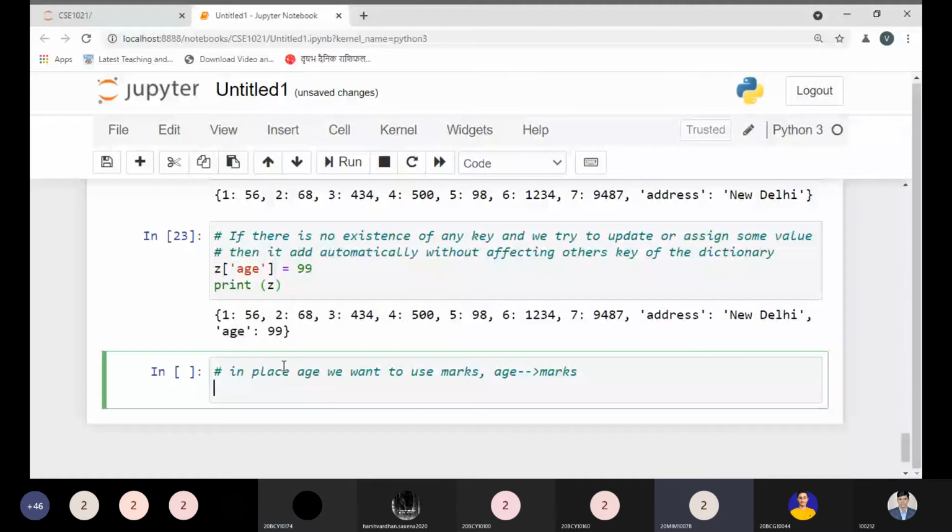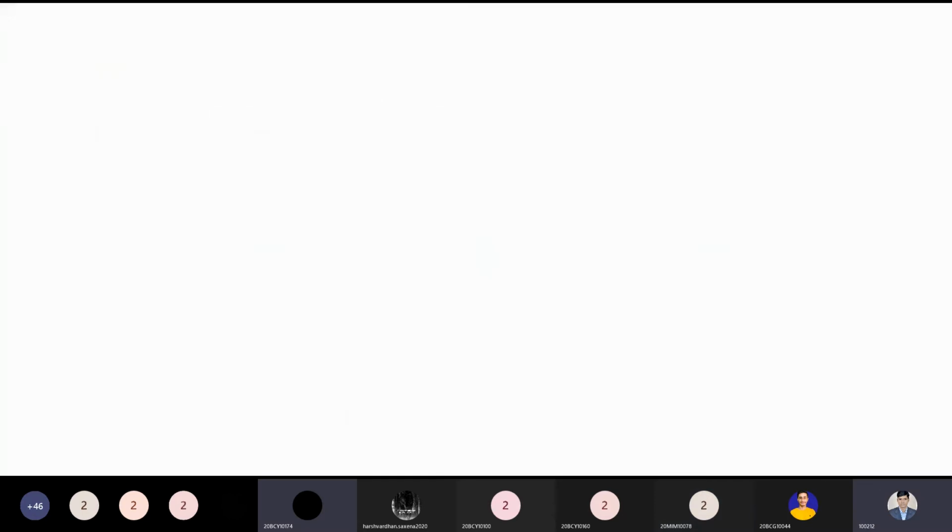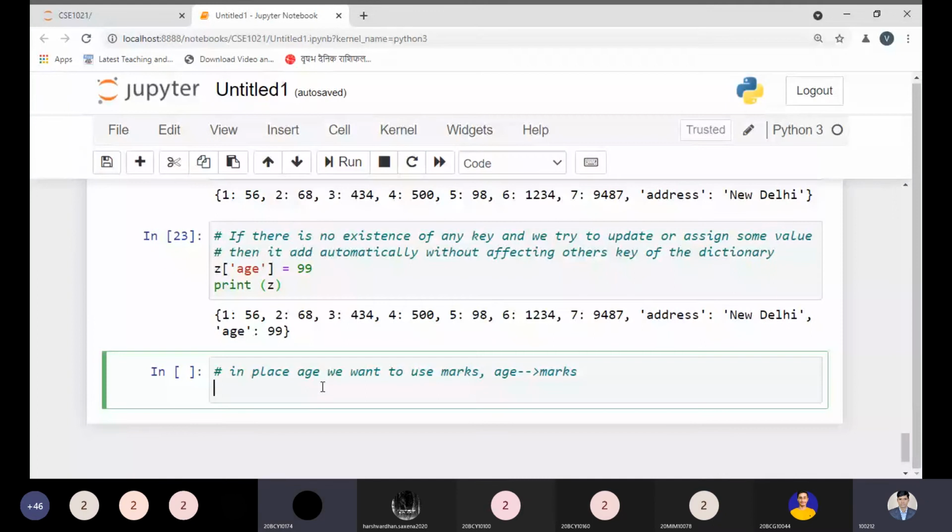Like how we do in appending. So there is another method. It is a better idea to first remove it and then add a new one. Okay, I did this one, but no problem.